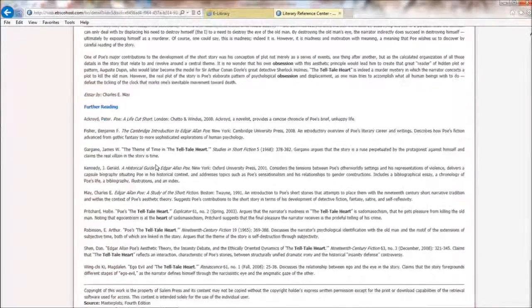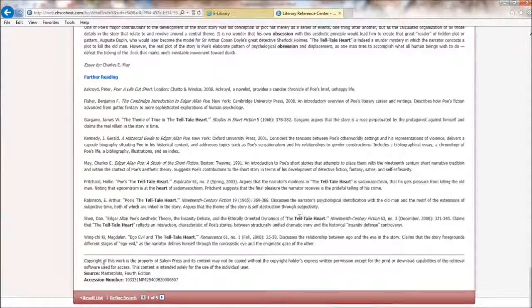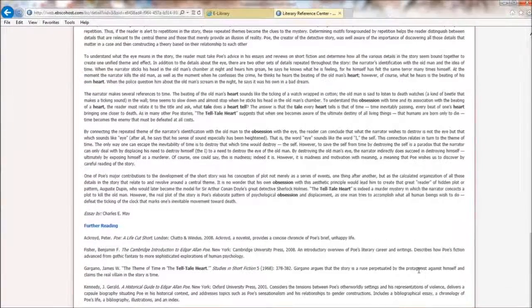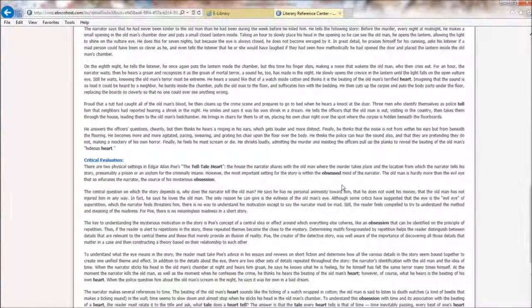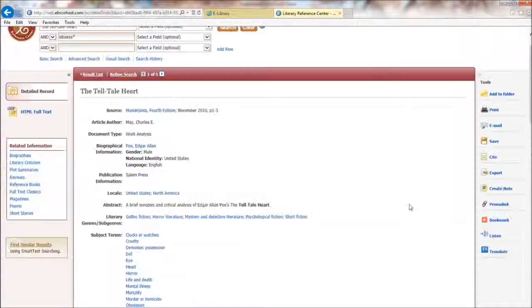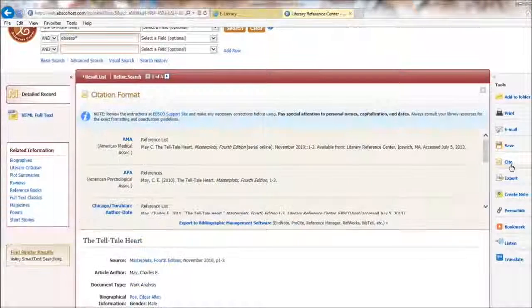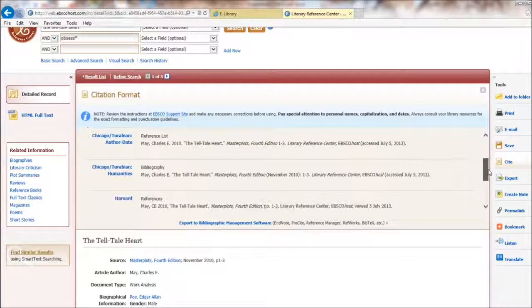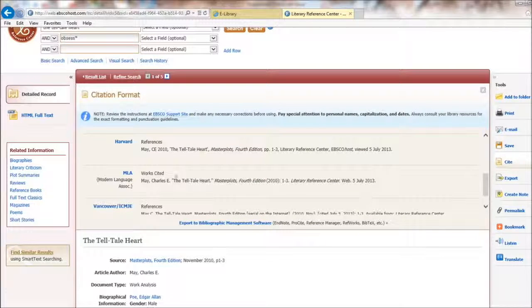If I go all the way down to the bottom, it has some further reading suggestions, but that citation is not there like the previous database. So all you need to do is scroll up to the toolbar and click Cite. And then go down to locate the MLA format. And you would do the same thing to copy and paste.